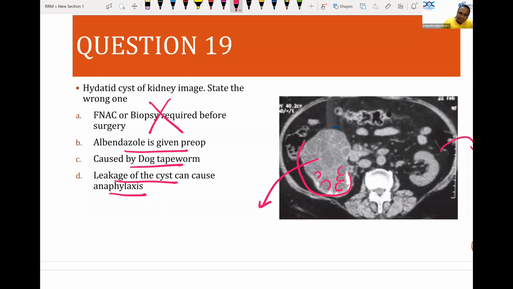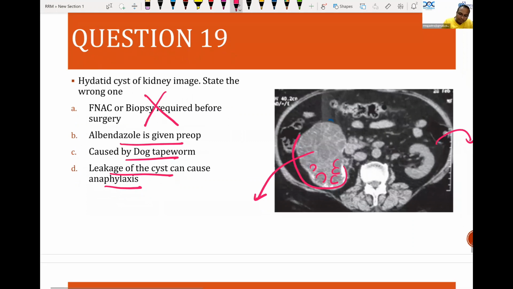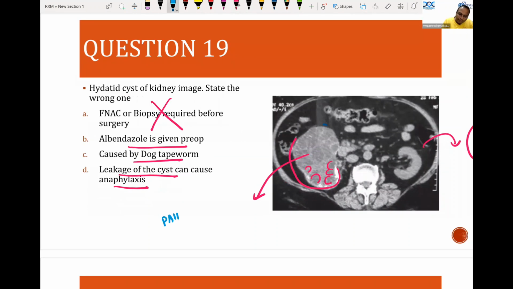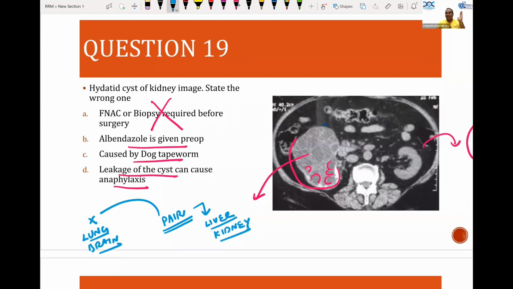What is the latest treatment for this type of cyst? It is nothing but PAR. PAR is possible only in liver and kidney. PAR is contraindicated in lung and brain. Can you tell me the reason? Very simple reason. It is a reason based on microbiology.